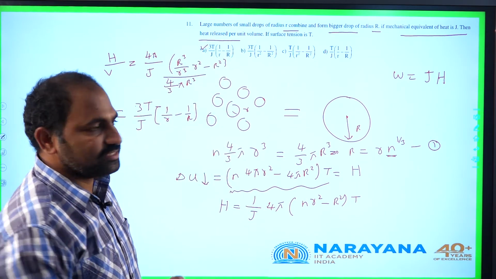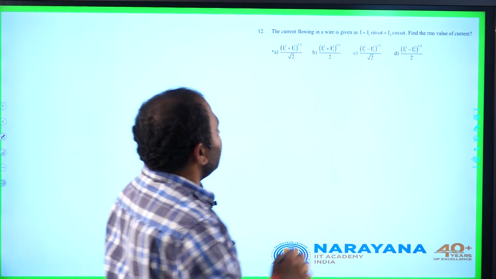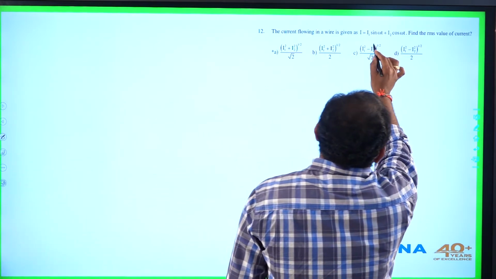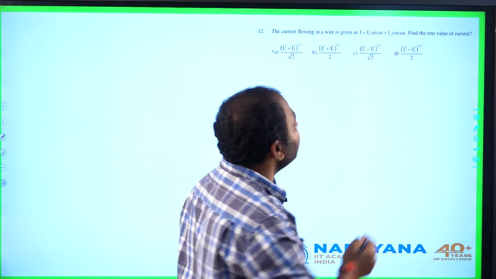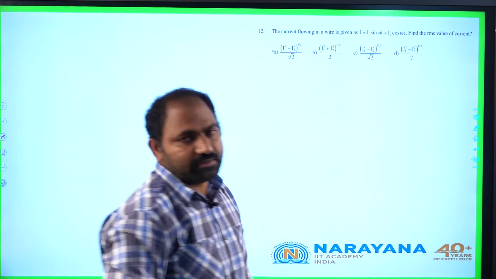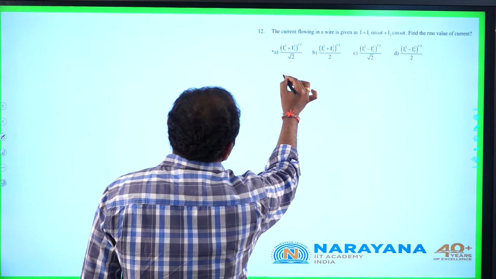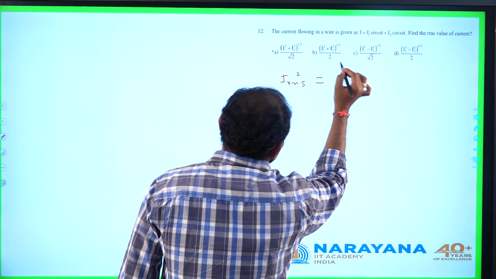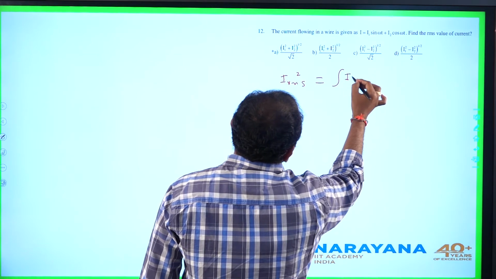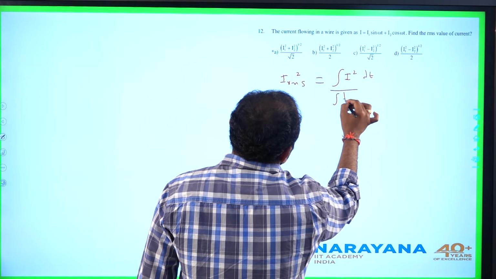Let us go to the next question. The current flowing in a wire is given by I equal to I1 sin omega t plus I2 cos omega t. Find the RMS value of current. We know that the general expression for RMS is, whenever some current is given, I RMS square can be written as the integral of I square dt by the integral of dt.